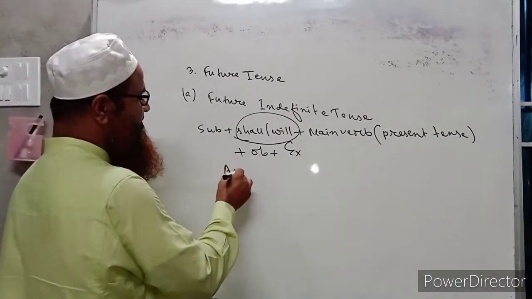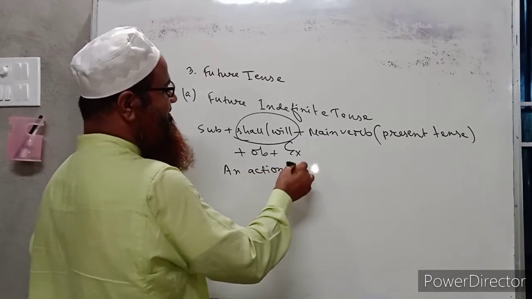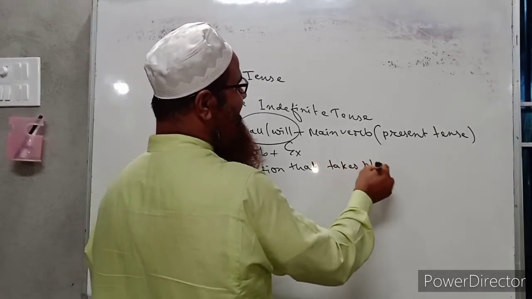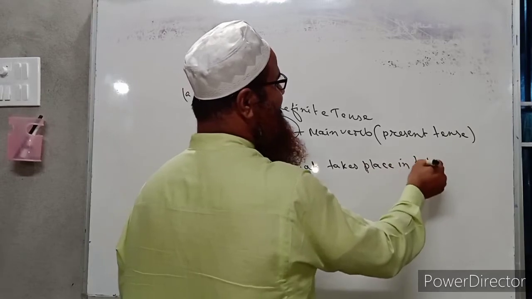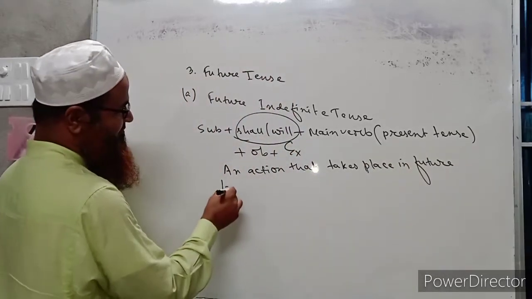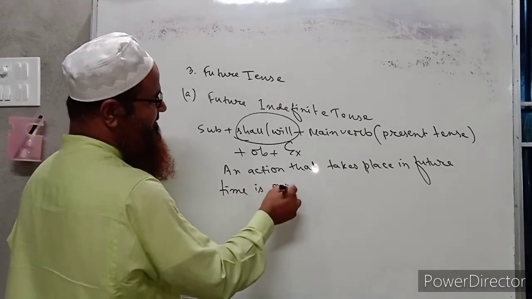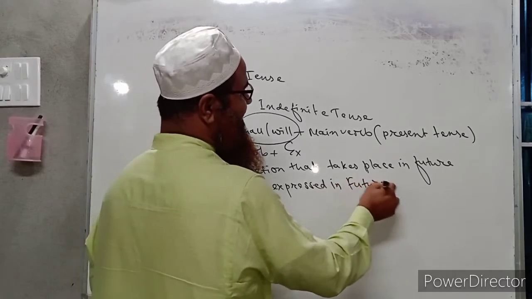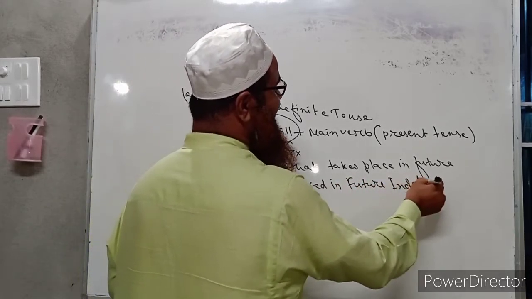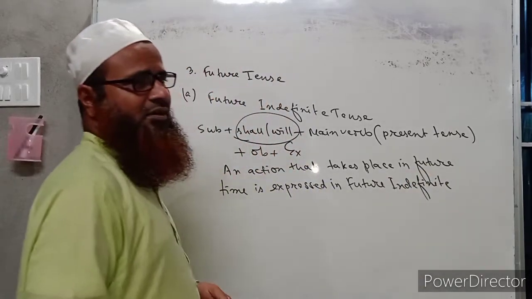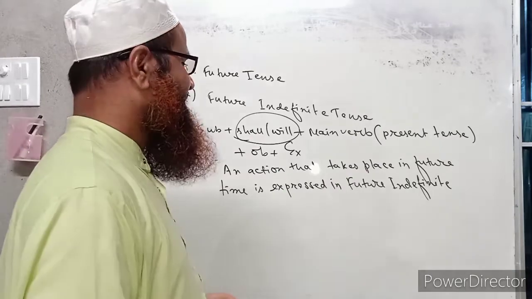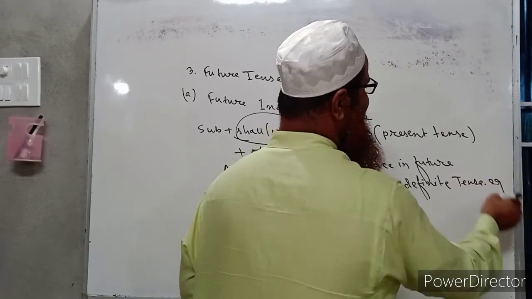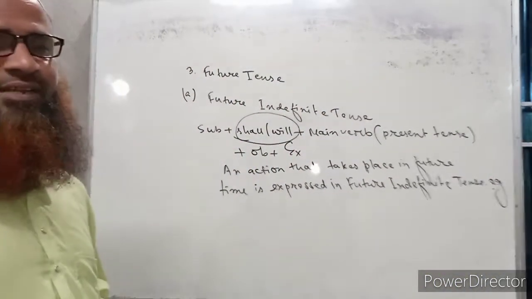So this tense indicates an action that takes place in future time. An action that takes place in future time is expressed in future indefinite tense. This is a very simple tense, and the use of it is very limited, because only the future activities are written in future indefinite tense.